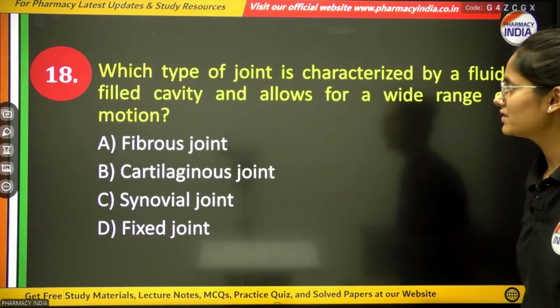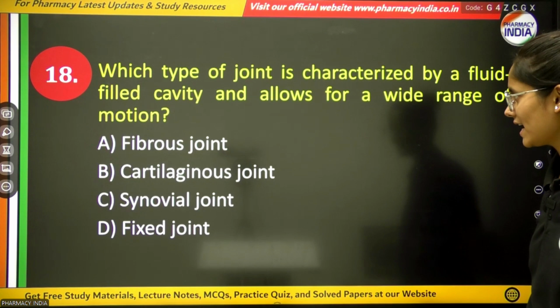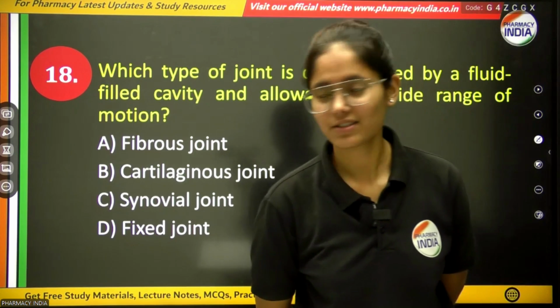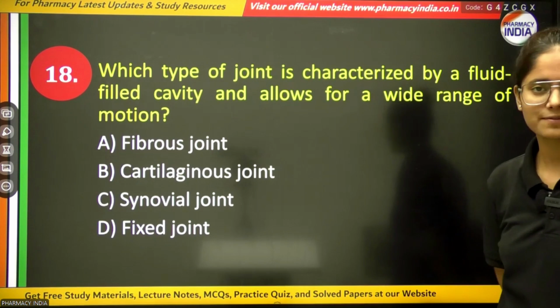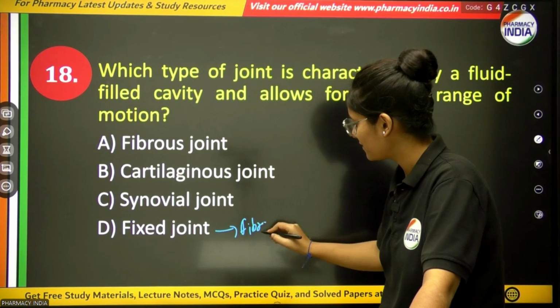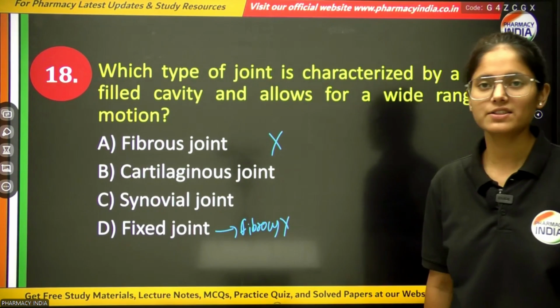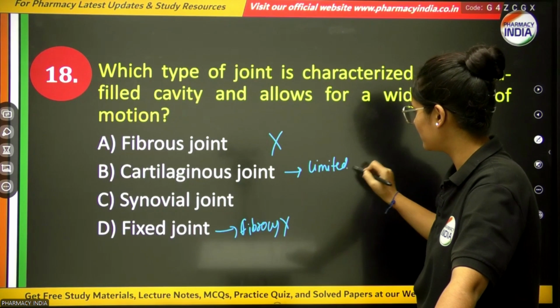Next question, which type of joint is characterized by a fluid-filled cavity and allows for the widest range of motion? Oh, question repeated. Fibrous, cartilaginous, synovial, or fixed? Fixed is also known as fibrous. So fibrous will be wrong, and cartilaginous joint only allows limited movement.